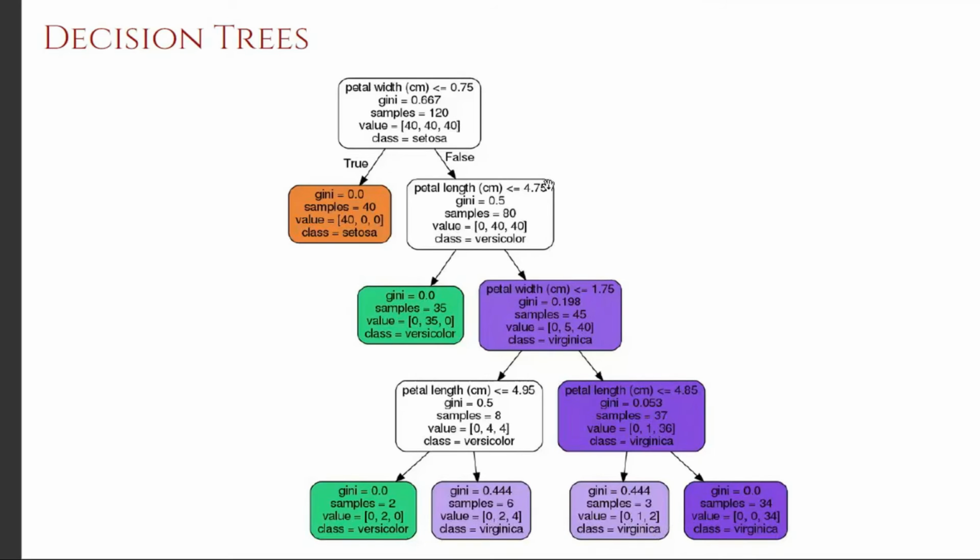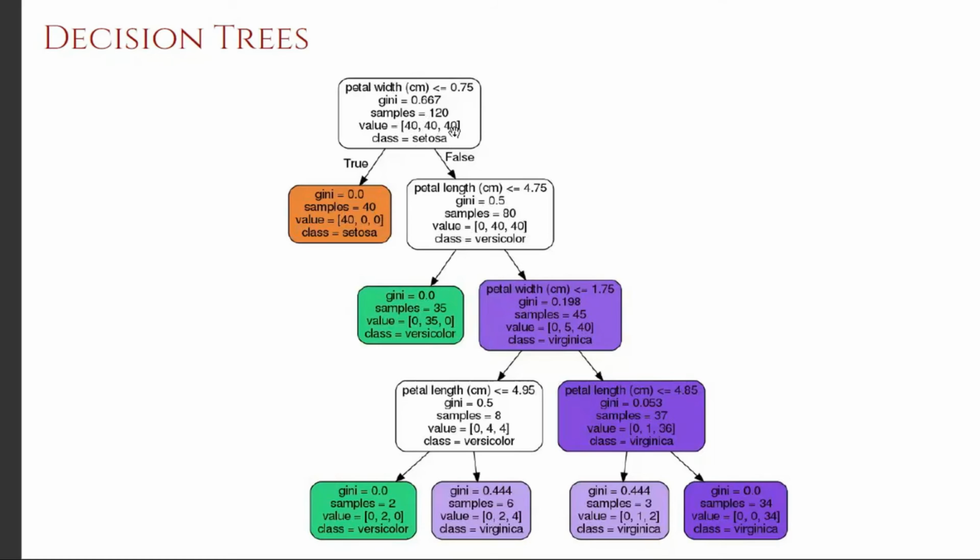So this is the general flow of making a decision whether it is a setosa flower or versicolor or virginica. So now we need to understand what is this Gini. So these samples means when you are training, how many samples are there in a particular decision making.